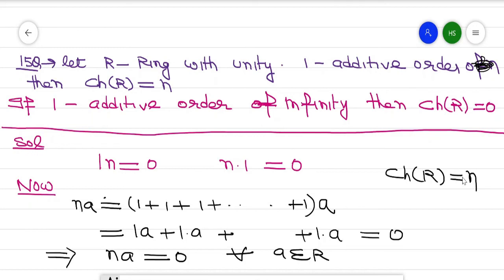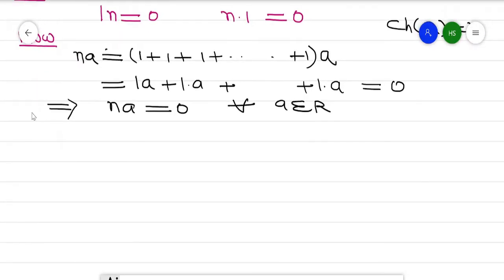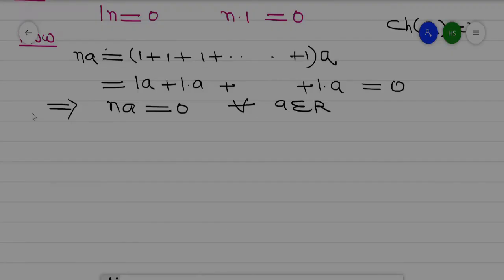Now in the other case, if 1 is of infinite order, we cannot find such n which satisfies this condition. If we cannot find that n which satisfies this condition, so what we get? We get characteristic of R equals